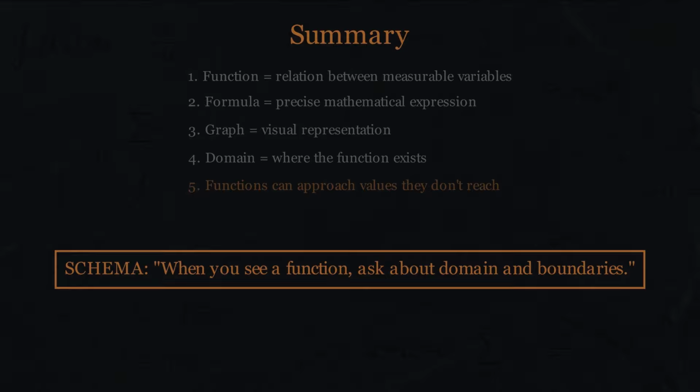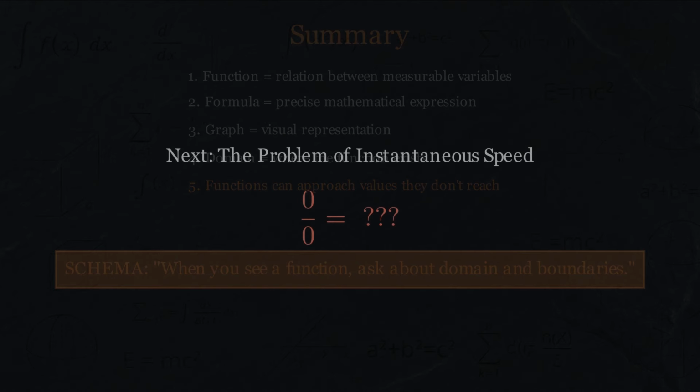Next time, we use functions to ask a deceptively simple question. If a ball is falling, what is its speed at a single instant? The answer will be 0 divided by 0, meaningless. And from that impossibility, calculus is born.